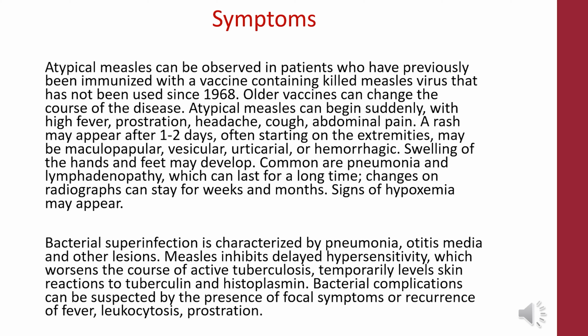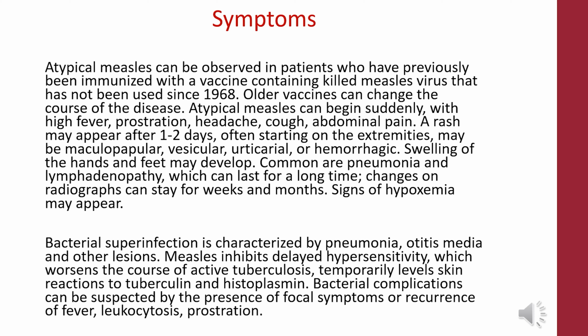Common are pneumonia and lymphadenopathy, which can last for a long time. Changes on radiographs can stay for weeks and months. Signs of hypoxemia may appear. Bacterial superinfection is characterized by pneumonia, otitis media, and other lesions. Measles inhibits delayed hypersensitivity, which worsens the course of active tuberculosis and temporarily levels skin reactions to tuberculin and histoplasmin.